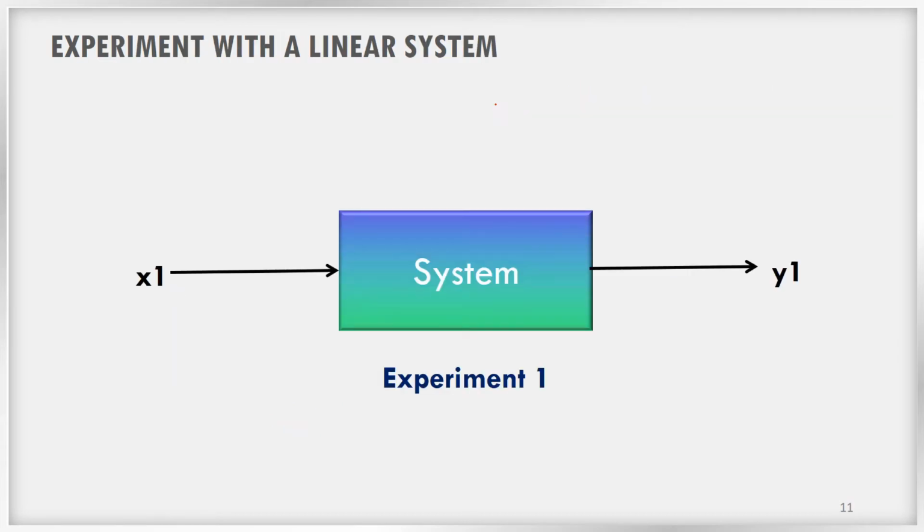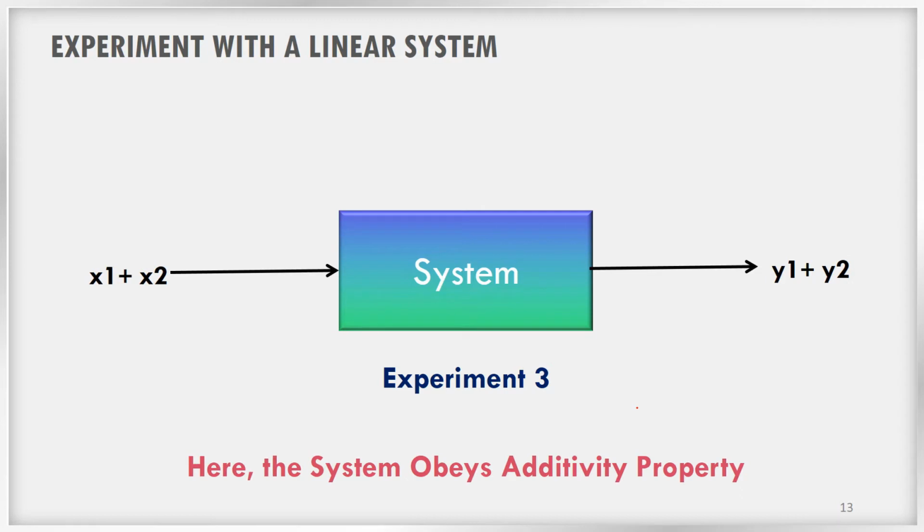Now, for this particular property, linearity, the system must obey some rules. Okay, what are they? So assume that we have a system here. In the first experiment, I am giving input x1 to the system and I am getting an output y1. In the second experiment, I am giving an input x2 and I am getting an output y2. If in experiment 3, I am adding the inputs x1 and x2 and giving them to the system.